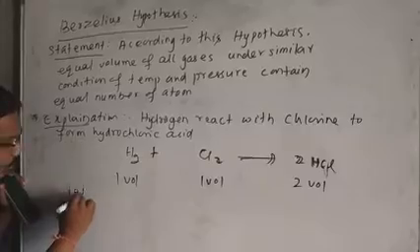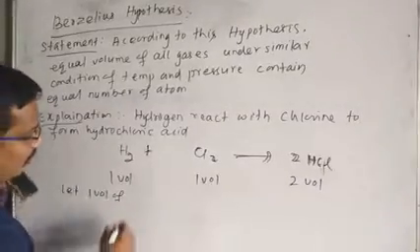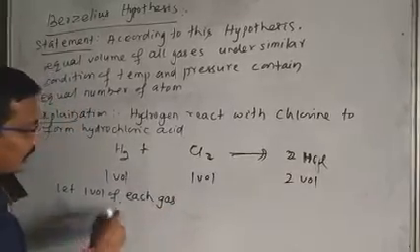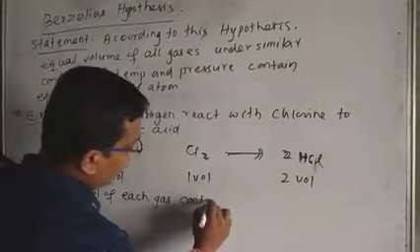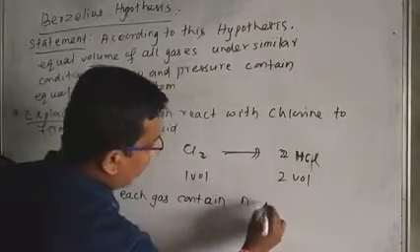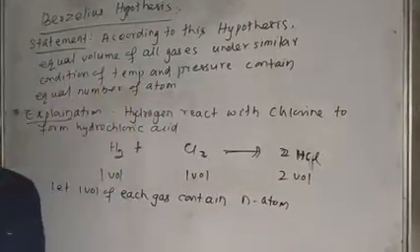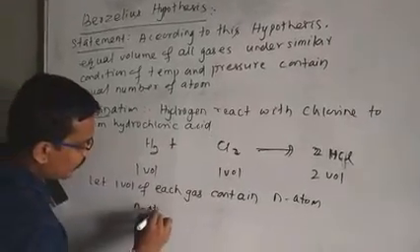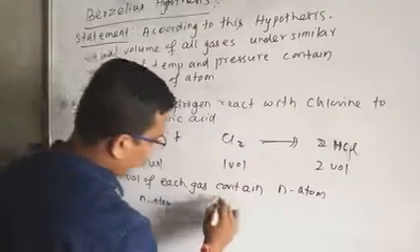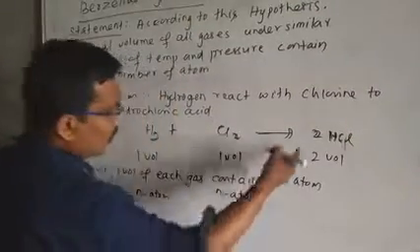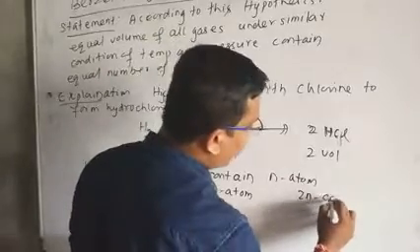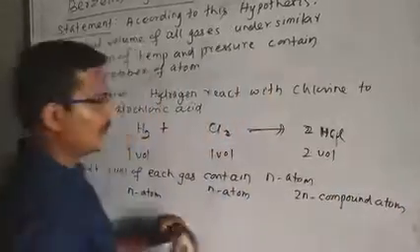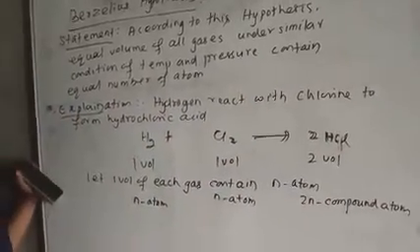Let one volume of each gas contain n atoms. Contain how many atoms? n atoms. Then we can write n atoms. One volume means n atoms. Here is also one volume. We can write n atoms. Here we can write 2n compound atoms. Compound atom means molecule, since it is a molecule. 2n compound atoms.